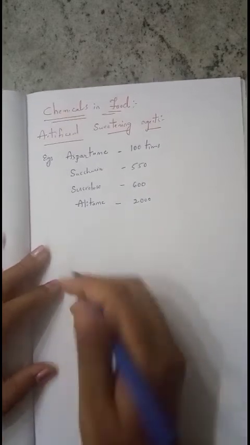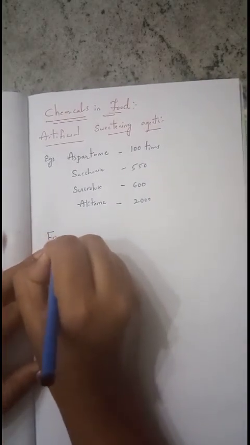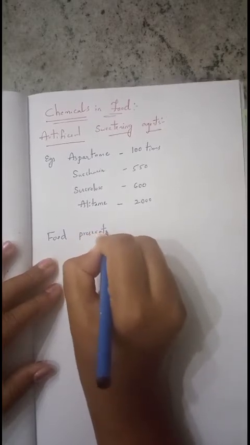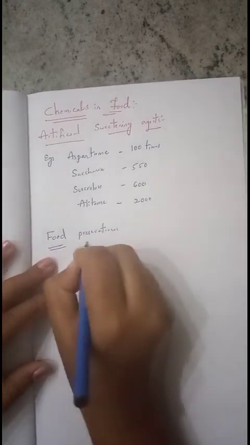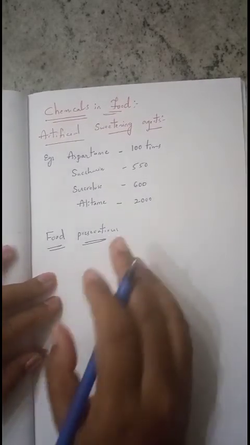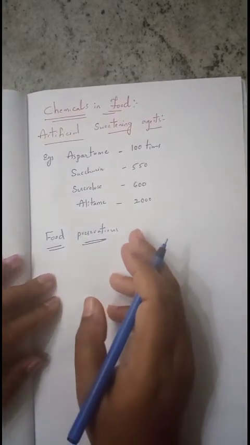So next, food preservatives. These food preservatives can preserve the food without spoiling. They prevent the spoilage of food due to microbial growth.